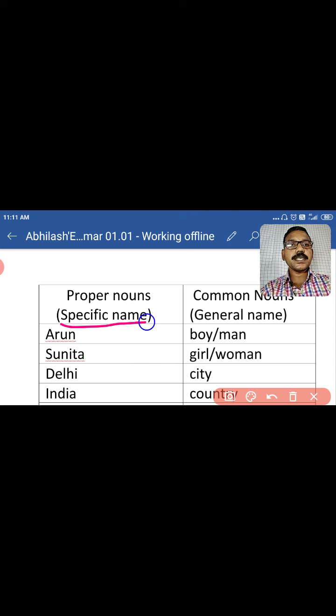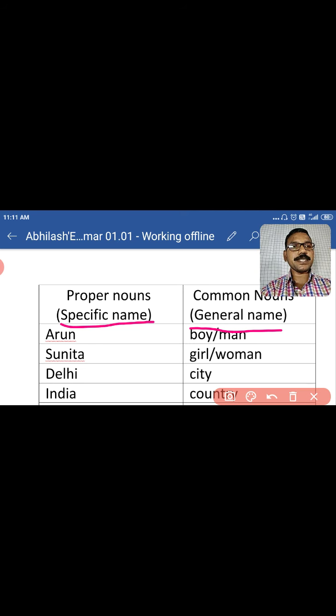A common noun means a generic or general name given to the same class or same kind of group. A common noun does not specify any person.